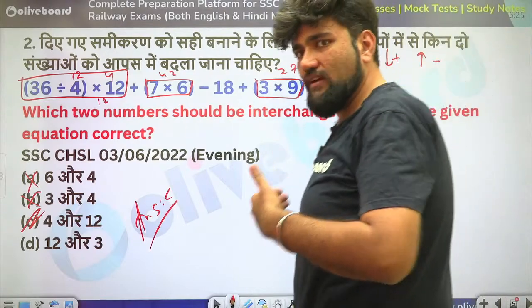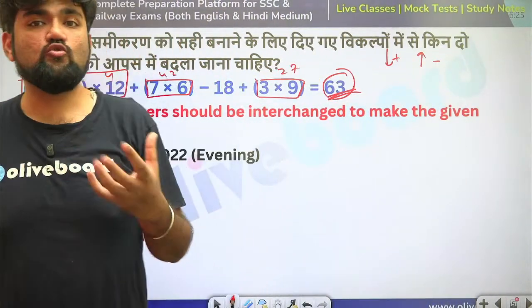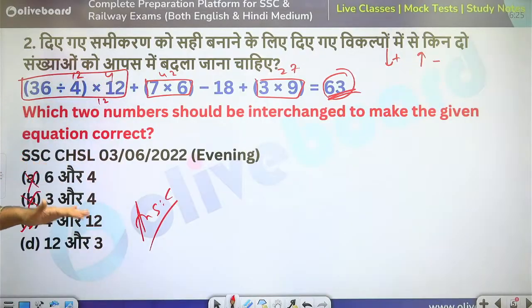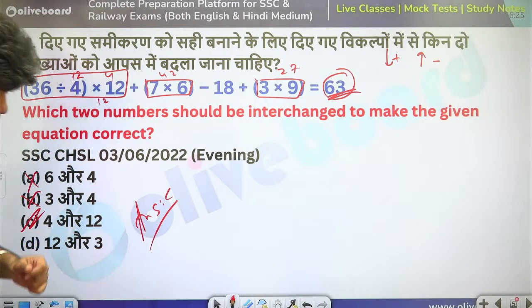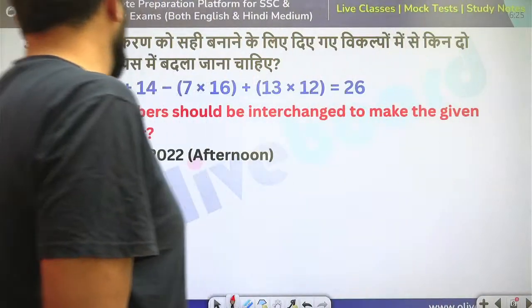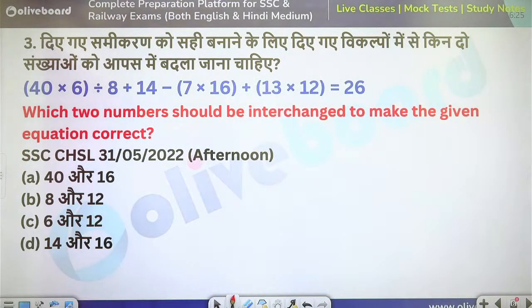Of course, you don't have to take this much time. But what I am trying to show you is, without calculation, how can you observe and keep eliminating options and getting to the right one. That's the whole idea. Okay. Next. Similar question, CHSL.